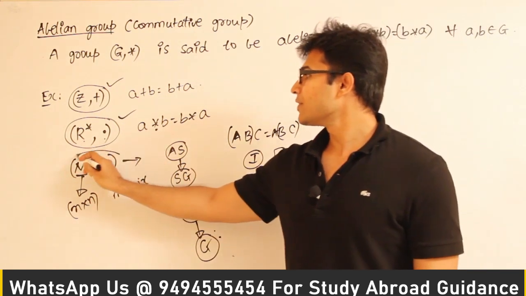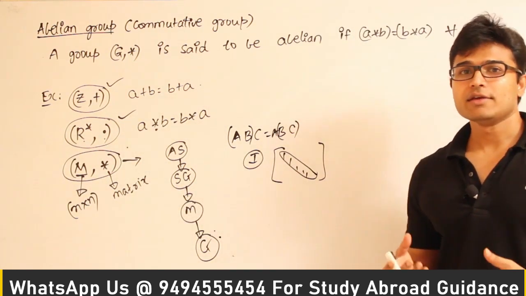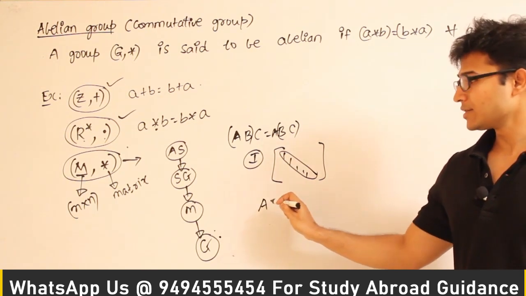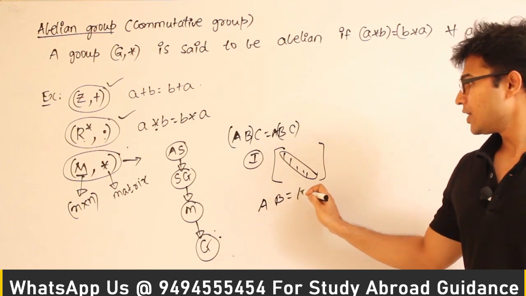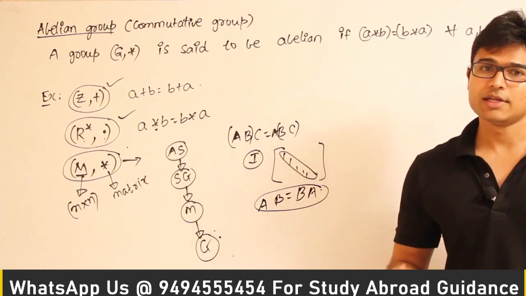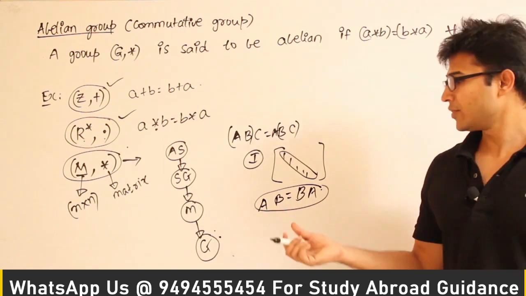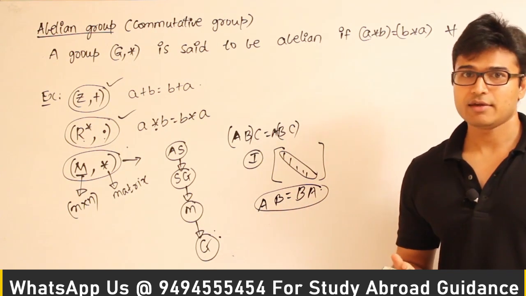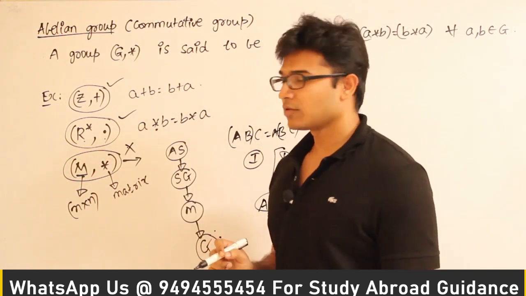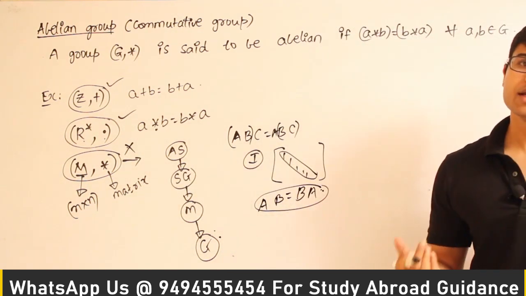Now we want to see whether it is an abelian group or not. So how can we say that it is an abelian group or not? Only when it satisfies the commutative property, which means if I have two different matrices A and B, if AB equal to BA, then we can say that it is a commutative group or abelian group. But matrix multiplication is not commutative, therefore we cannot say that A into B equal to B into A, and so this particular group is not going to be an abelian group. Got it? So this group failed this particular property, so it cannot be an abelian group.